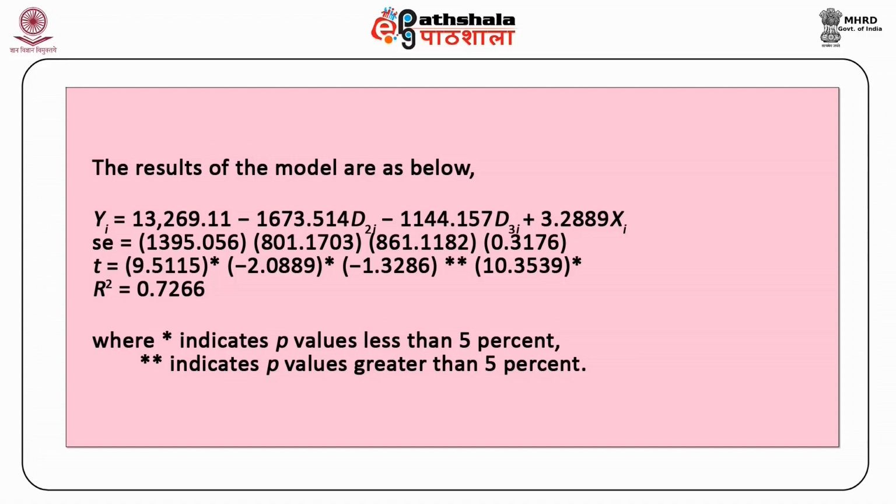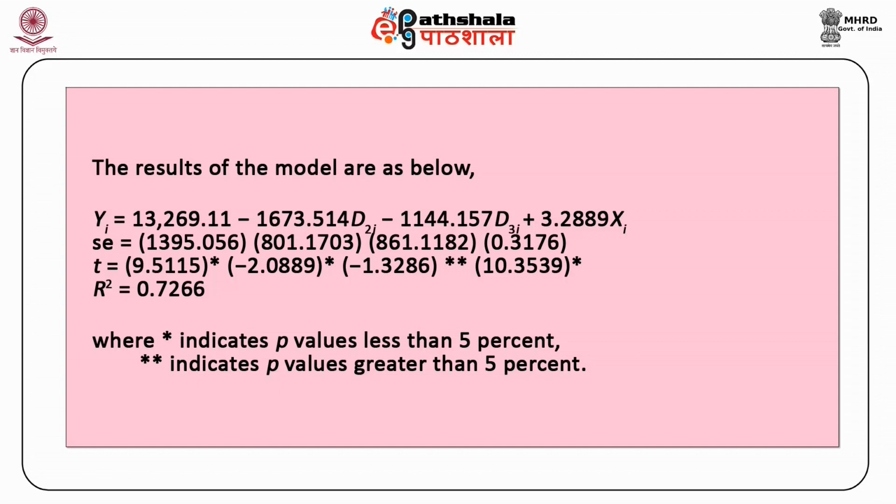R square is equal to 0.7266. Star indicates p-values less than 5% and double star indicates p-values greater than 5%.